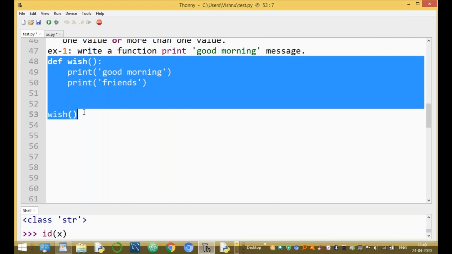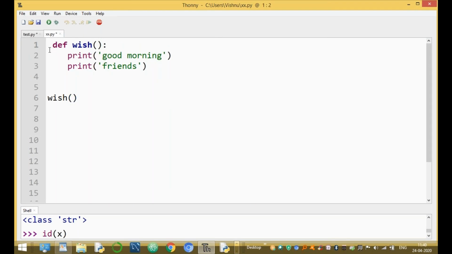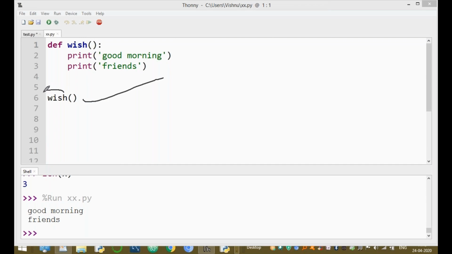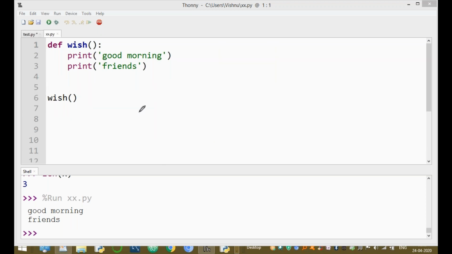Now run this same program in a different way. Clear and run this module. Now execute this one. Good morning, friends. What happens here? First, this statement is executed. This statement is a function call. Immediately, the control is transferred to the corresponding function. It prints the first statement, good morning, and executes the second statement, friends. After completing all these statements, the control transfers to the next statement. Here there is no next statement in our Python program. Clear?